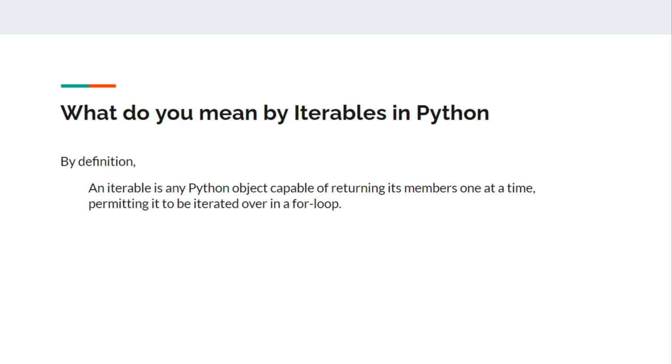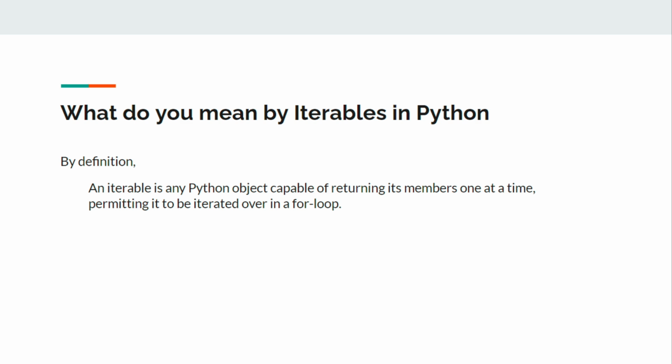So see, lists, tuples, strings, all of these have one thing in common. You can iterate over them in a for loop, and you can get, say in case of a string, one character at a time. In case of a list, you can get one item at a time. And in this way you can traverse over the whole data structure. So this is called an iterable item.